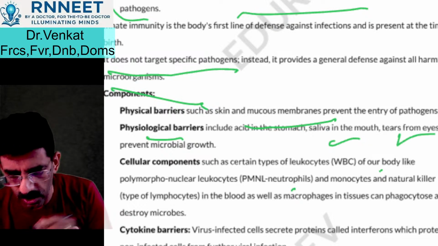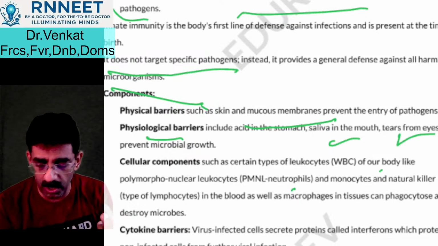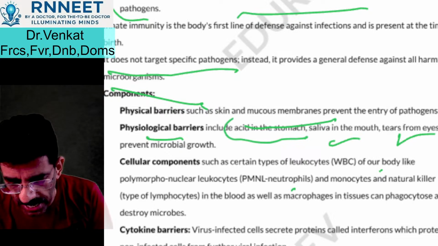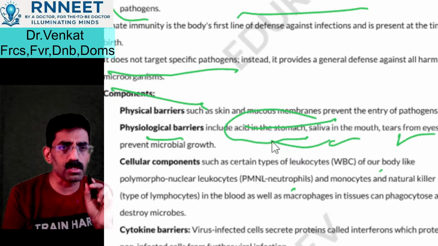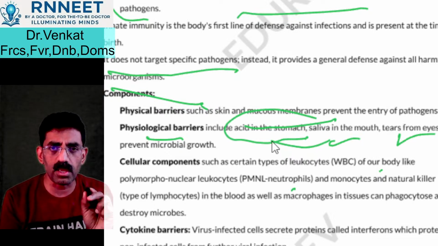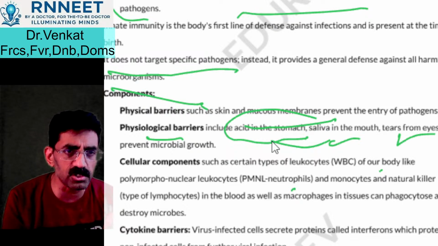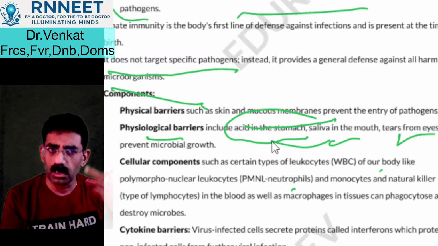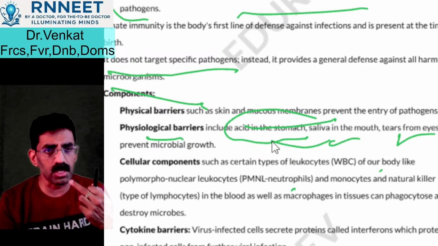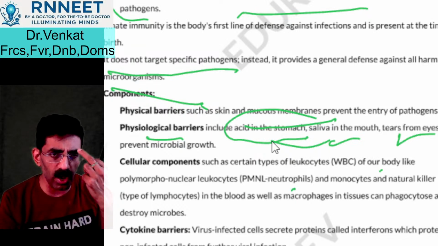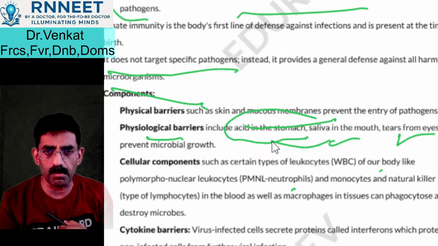They also prevent microbial growth, and also acid in the stomach. These are the three things which give you physiological barriers: acid in the stomach, tears, as well as the mouth. So eyes, mouth, and stomach.